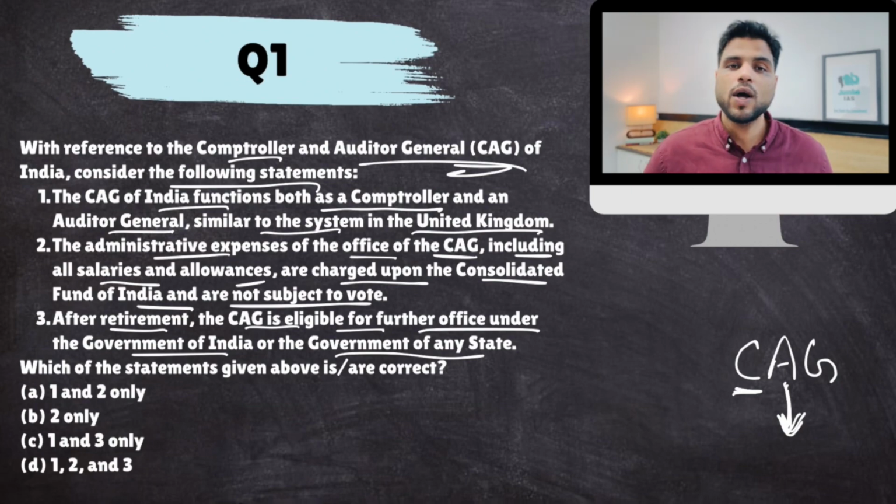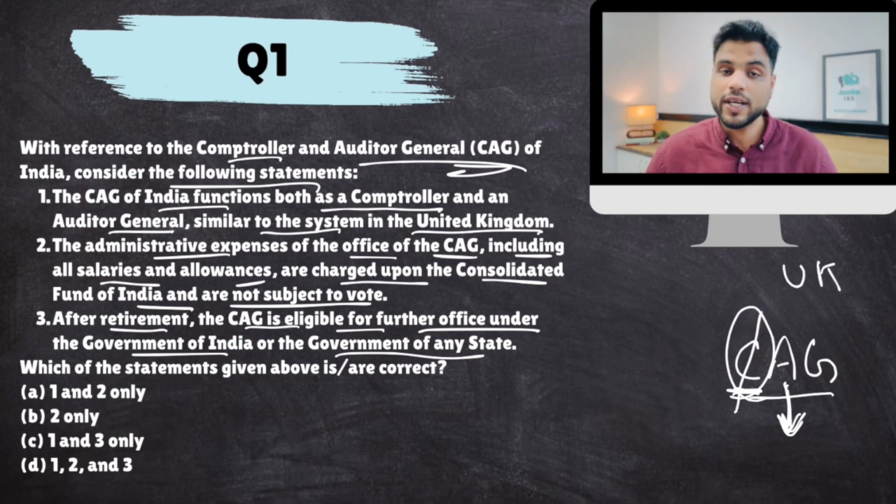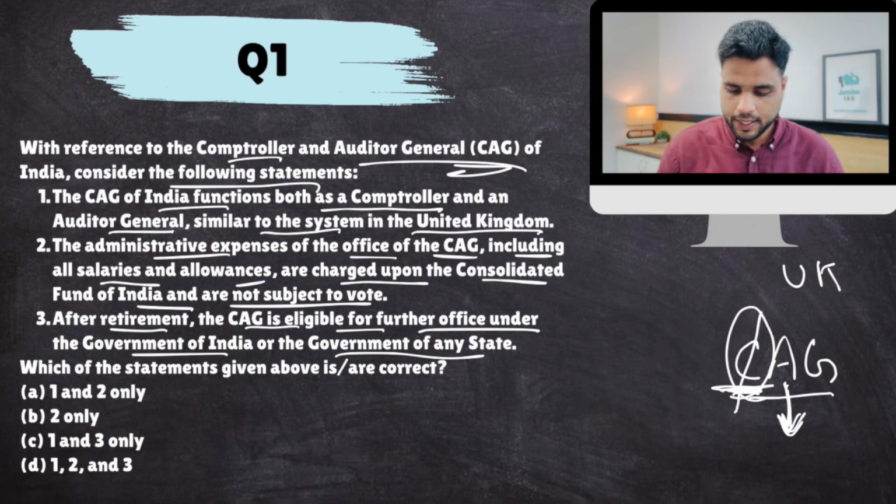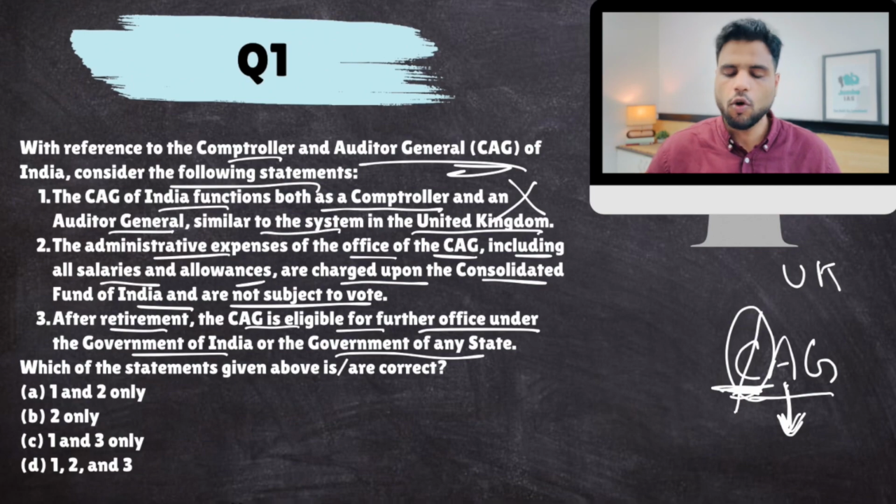A comptroller is someone who authorizes the expenditure before the expenditure is incurred. So if the Ministry of Education wants to spend 100 crore rupees somewhere, the authorization for taking those 100 crores would be given by the comptroller. But in India, the comptroller's role is not performed by our CAG, whereas in UK, this role is performed by UK CAG. So roundabout our CAG is similar to UK CAG, but the only difference is our CAG is not the comptroller. So this statement is false.